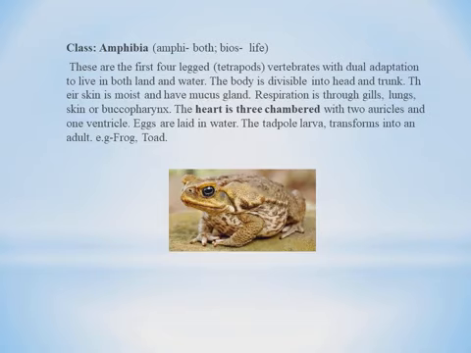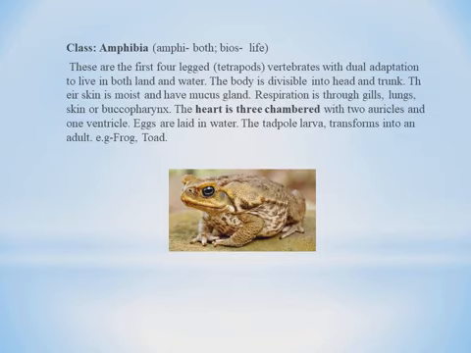They have dual adaptations. They live in both land and water. The body is divisible into head and trunk. Their skin is moist and has mucus glands. Mucus gland means which secretes the mucus in their body. Respiration through gills, lungs and skin and buccopharynx. So here three types of respiration we can see in class Amphibia. The heart is three-chambered heart, two auricles and one ventricle.